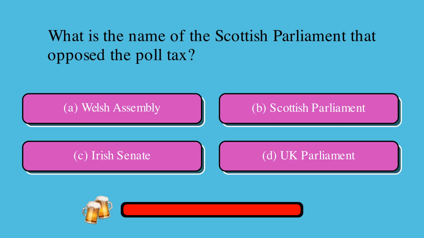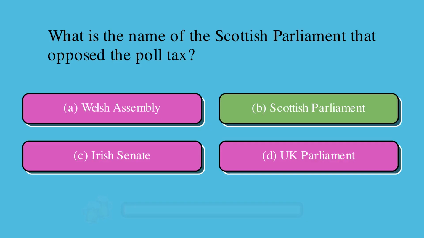What is the name of the Scottish Parliament that opposed the poll tax? Is it A, Welsh Assembly, B, Scottish Parliament, C, Irish Senate, or D, UK Parliament? The correct answer is B, Scottish Parliament.